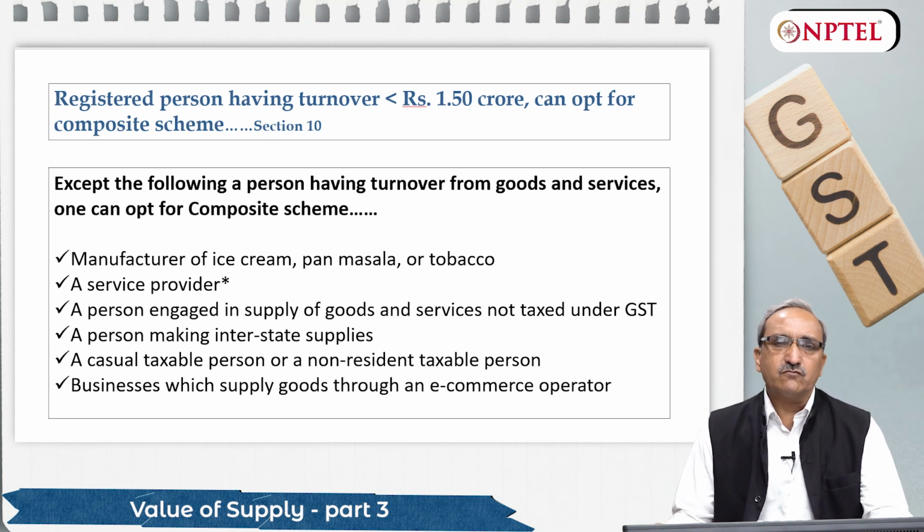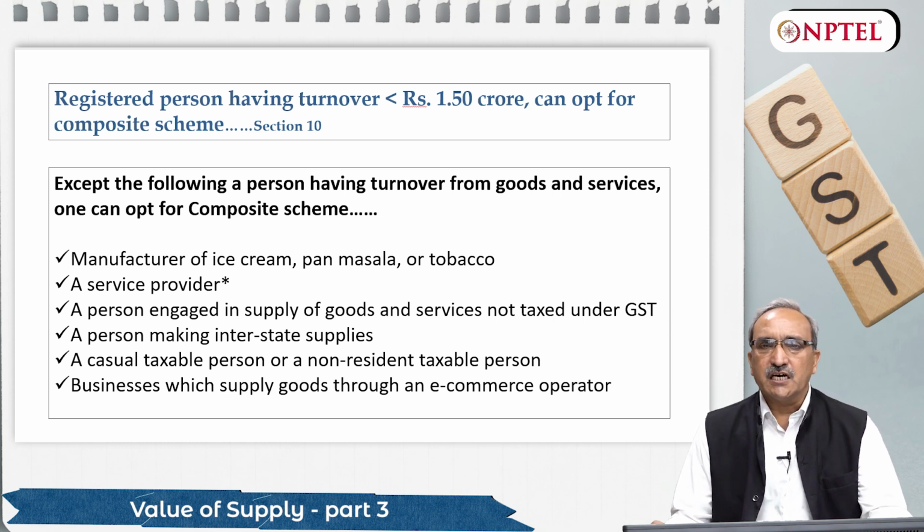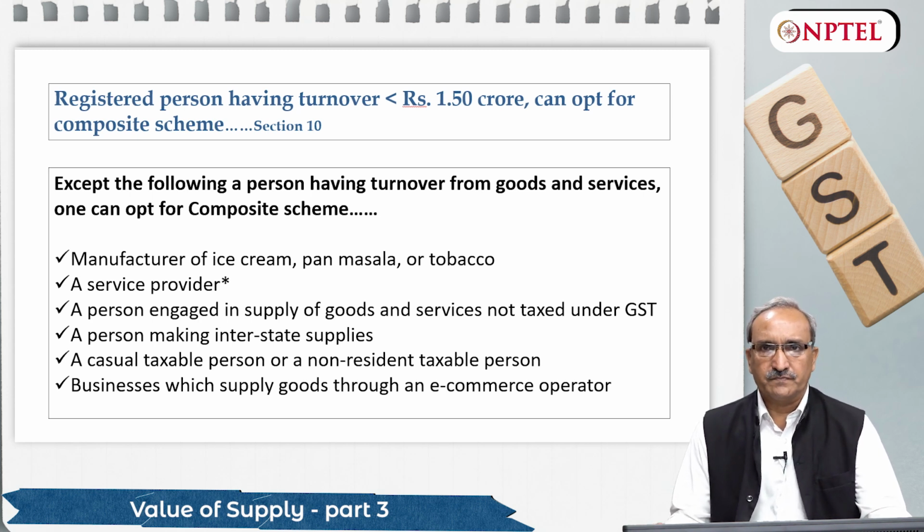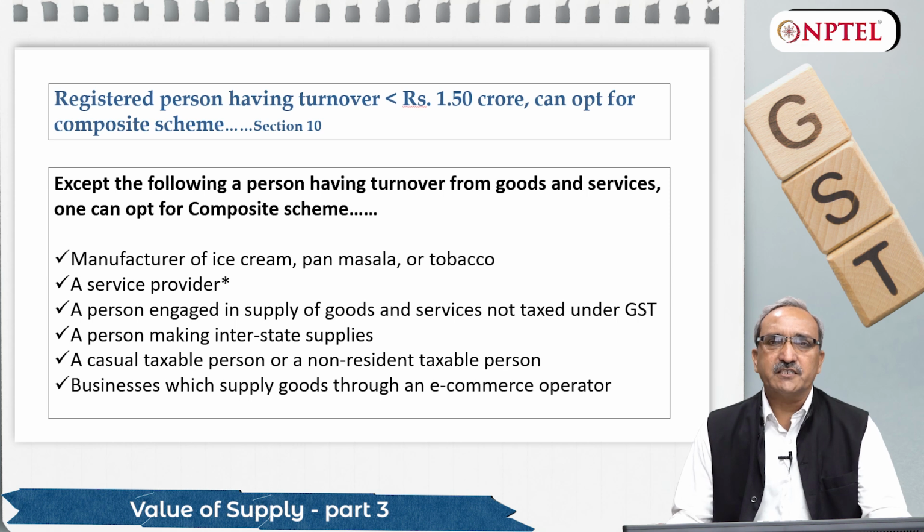To facilitate the small traders with some ease of compliances, GST also has a concept of composite scheme. Section 10 of the CGST Act deals with this scheme, and under this scheme, if any small trader, even a manufacturer also, has turnover up to 1.5 crore in a year, can go for this scheme.